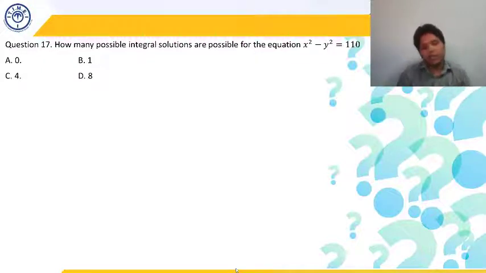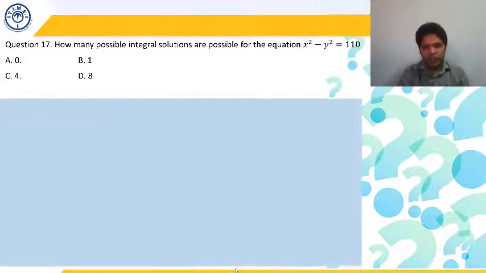Okay, so let's start. How many positive integral solutions are possible for the equation x square minus y square is equal to 110? It has been asked in the question. So let's just start solving it. Most of you have got the wrong answer. I think that's my intake for this question. Some of you have got the right answer also, but most of you have got the wrong answer. How? Let's just get an idea what has to be done in this question.